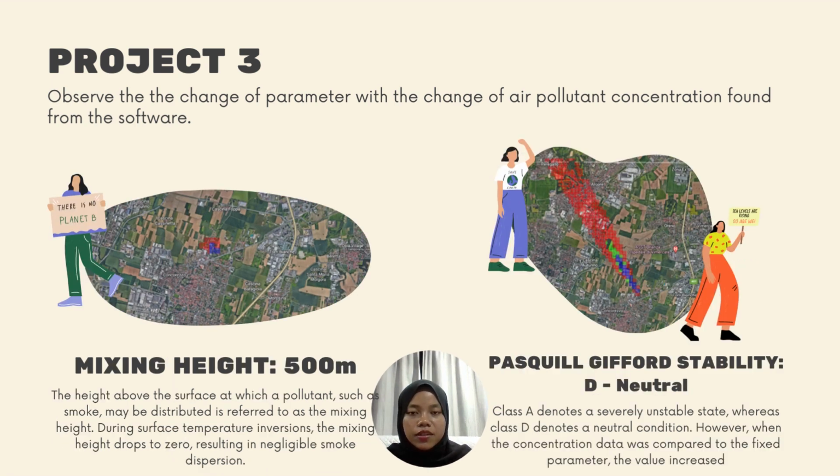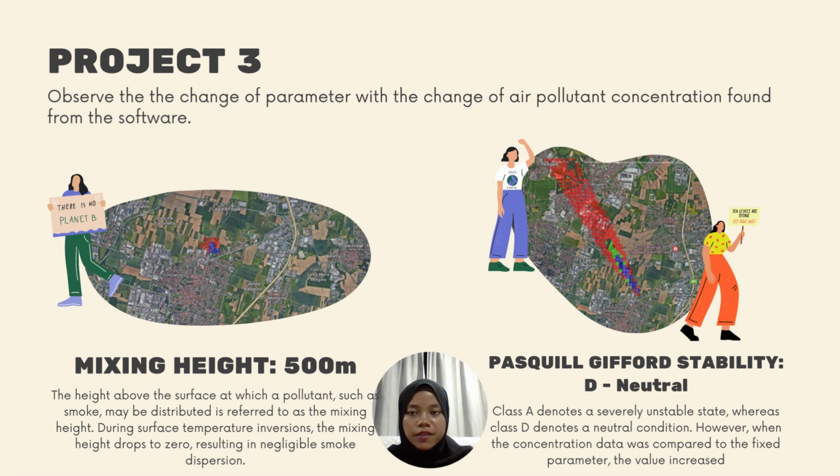Next parameter is mixing height. The data was adjusted from 1000 meters to 500 meters, and compared to the fixed value, the concentration at each zone rises. The height at which a pollutant such as smoke may be distributed is referred to as the mixing height. During surface temperature inversion, the mixing height drops to zero, resulting in negligible smoke dispersion.